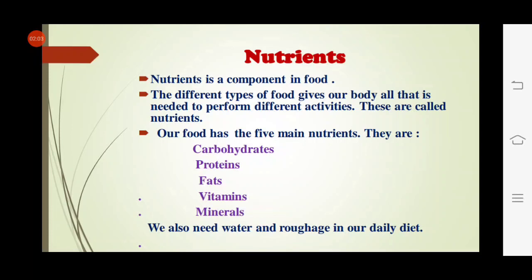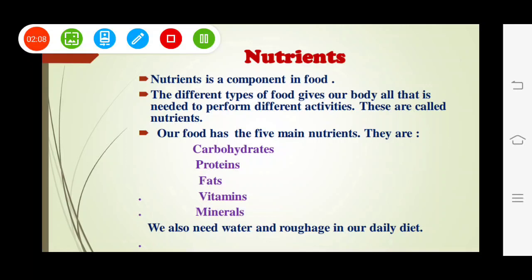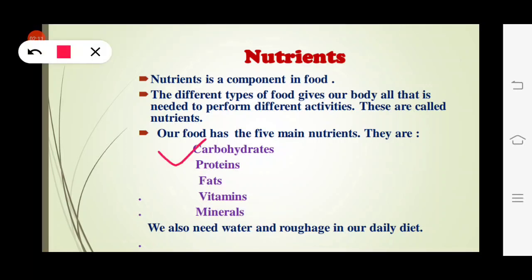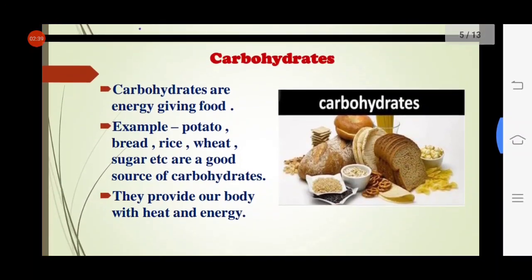Okay, our food has 5 main nutrients and they are, read with me: carbohydrates, proteins, fats, vitamins, minerals. Except these 5 main nutrients, we also need water and roughage in our daily diet. So these are the main nutrients that our body requires. One by one we will cover every nutrient. Let's start with carbohydrates.